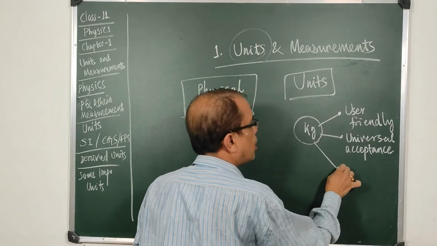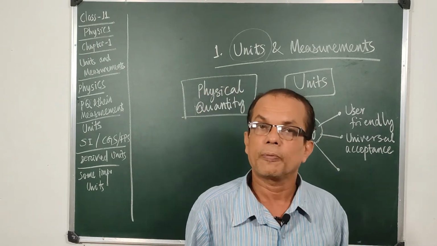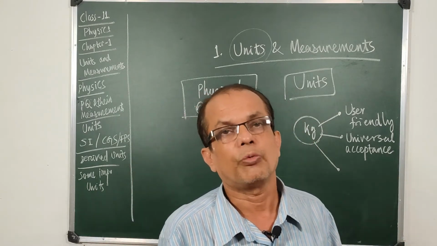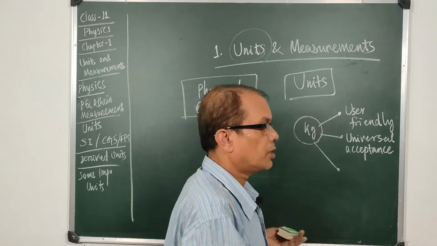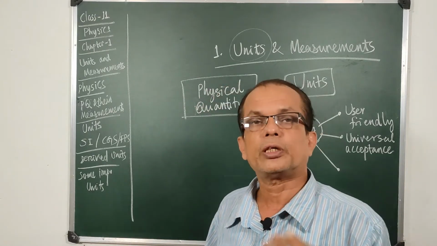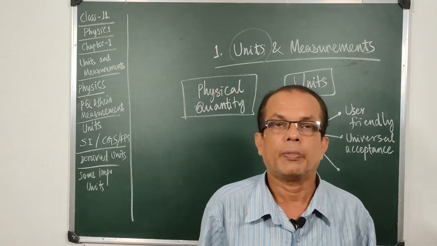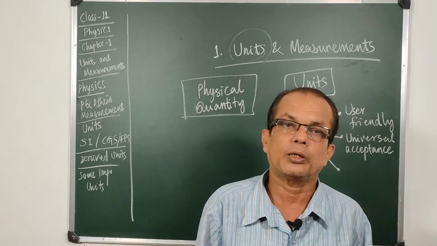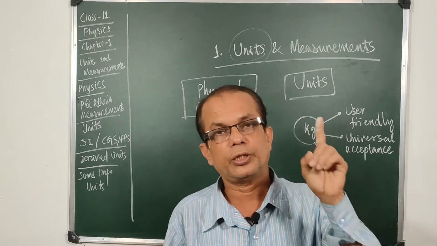And it should also have another thing. What is that thing? It should neither increase nor decrease over the years. In my childhood, I knew that 1 kg contains 1000 grams. Nowadays, my children say so, and after some years, my grandchildren will say that 1 kg is 1000 grams.